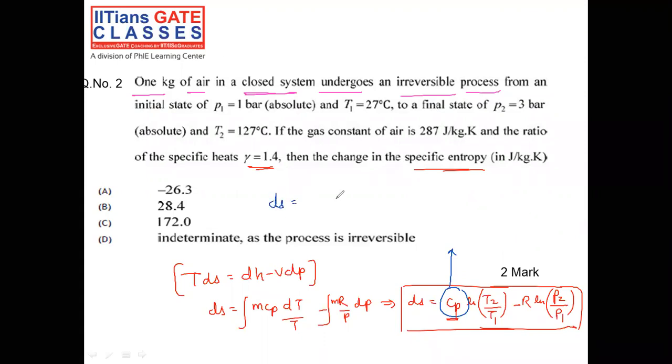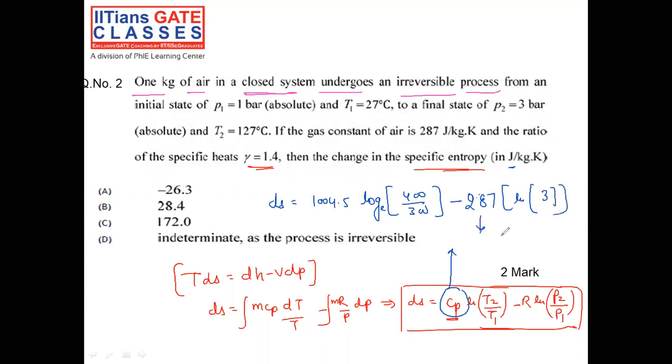That is ds equals 1004.5 ln T2 by T1, that is 400 by 300, minus 0.287, let's say 287 because they are asking in joules, ln of 3. If you calculate, you will get minus 26.3 as the ds value. So option A is absolutely correct.